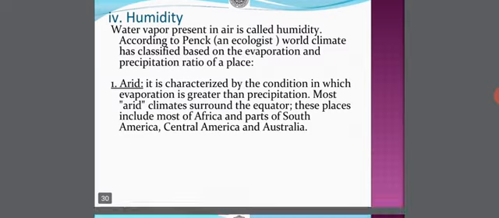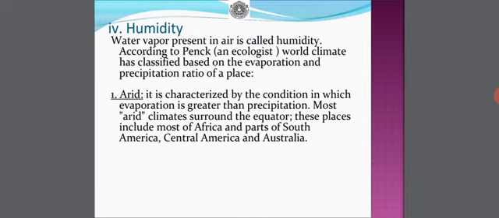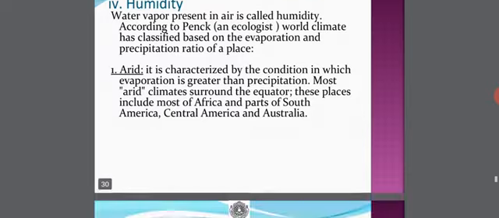Now, about humidity. The water vapor present in air is called humidity, and according to Penck, an ecologist, the world climate is classified based on the evaporation and precipitation ratio of a place. Like arid, it is characterized by the condition in which evaporation is greater than precipitation. Most arid climates surround the equator. These places include most of Africa and parts of South America, Central America, and Australia. So these zones are said to be arid.